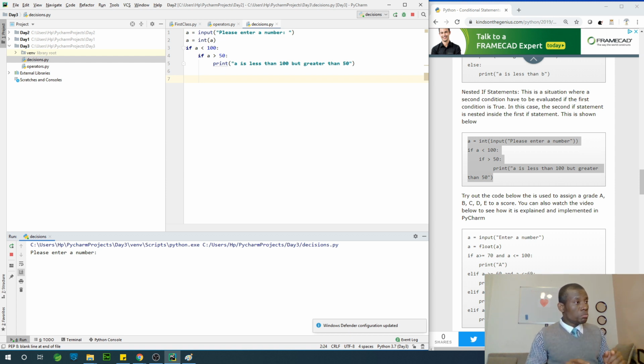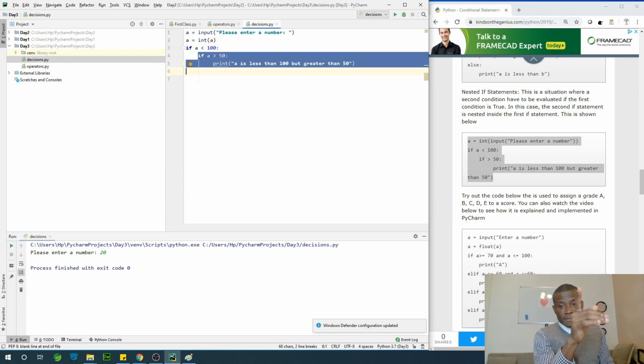Let's say 20. Now nothing is going to happen because we only execute that print statement when A is greater than 50. But meanwhile, from the external if statement, A is less than 100. So the if statement inside is called the nested if statement. So take note of that and don't forget, because you need to know about the times you use it.